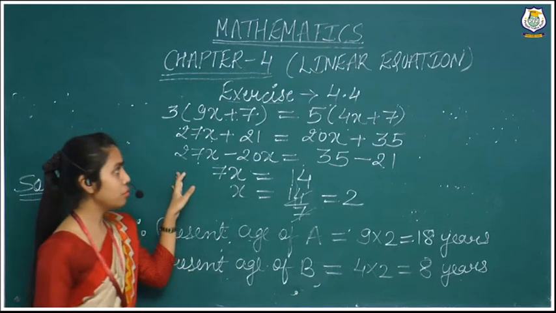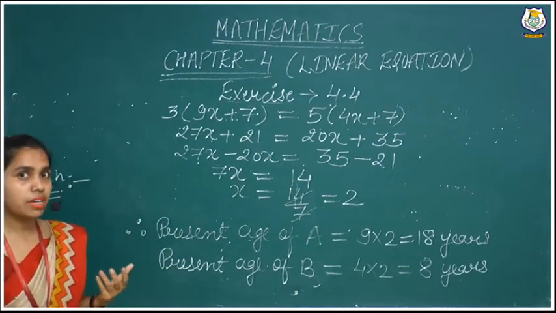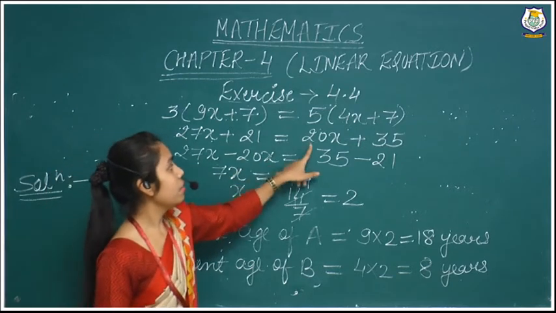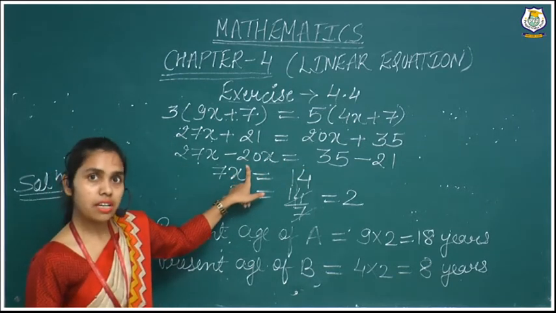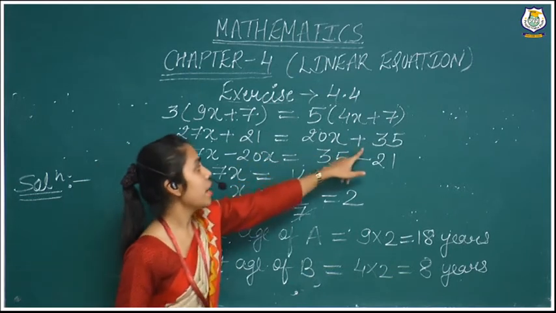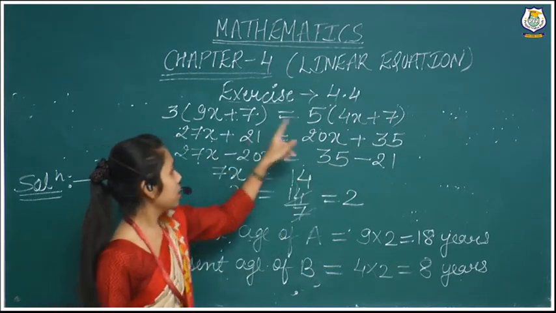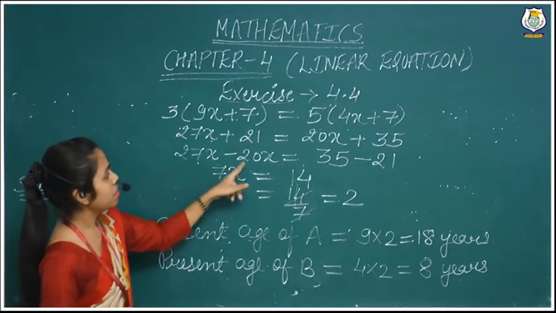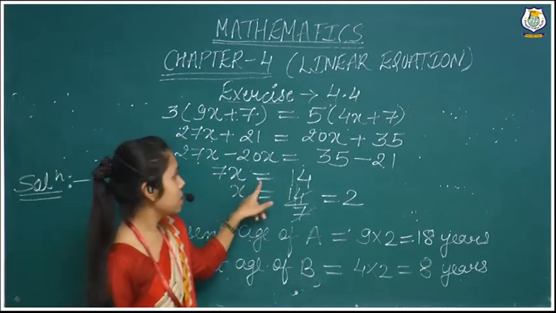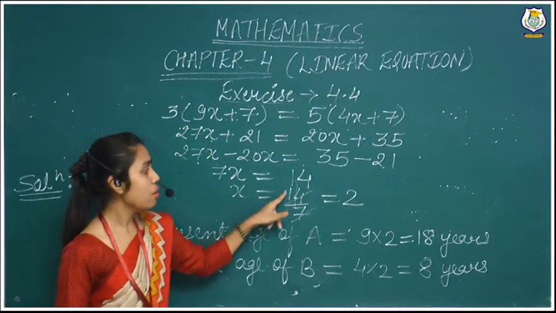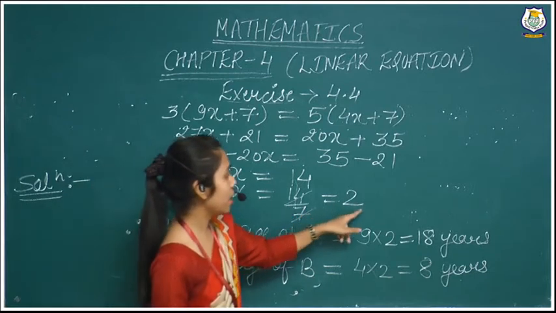Now what will we have to do? We have to do the variable separation and constant separation. 27x stays in its place. We will take this 20x to the other side, so it's minus 20x. 35 stays in its place, and we take this 21 to the other side as minus 21. When we subtract, we get 7x equals 14. x equals 14 divided by 7, so we are getting 2.